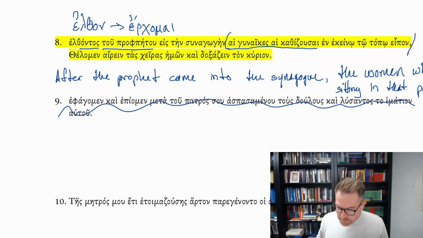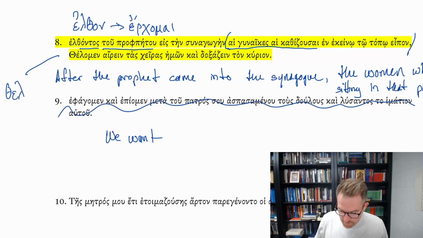Thelomen airein tas cheiras hēmōn kai doxazein ton kyrion. Thelomen, we want. Thelomen is from the verb thelō, I want, I desire, and it's first person plural, present active indicative. So it's just describing, this is what we want.